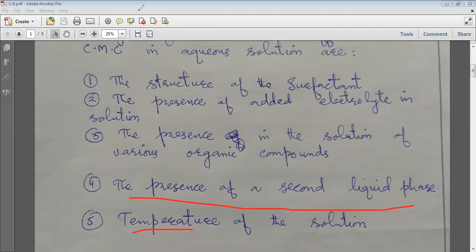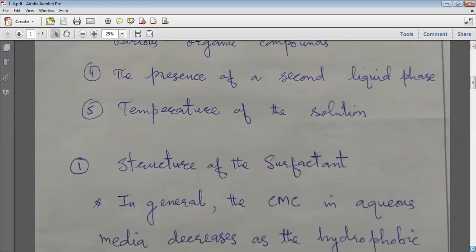Okay. The usual trend for ionic surfactants is that when we increase the temperature, CMC usually increases. We will see it in the different lectures also, how temperature affects it. First, we will focus on the structure of the surfactant.